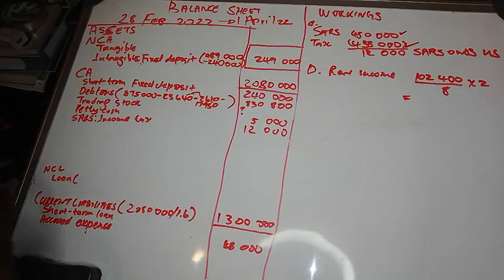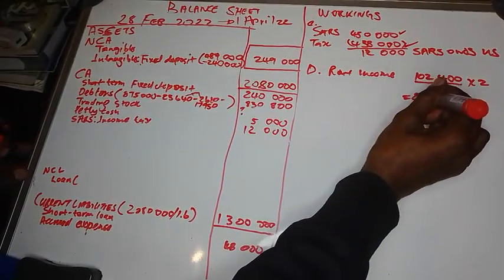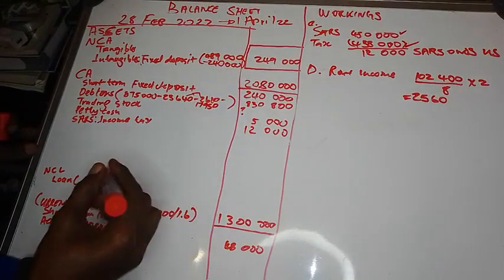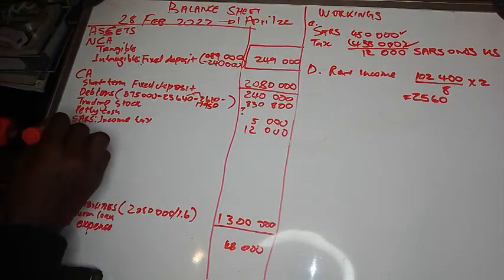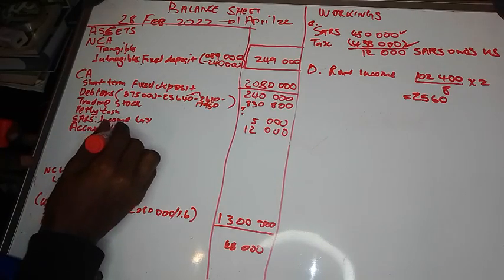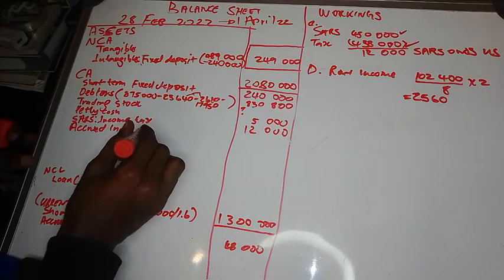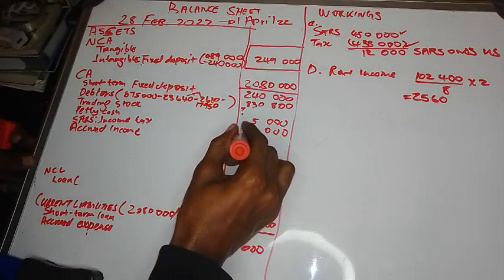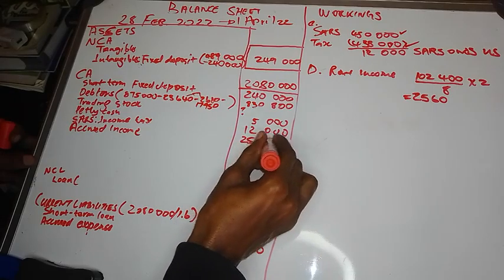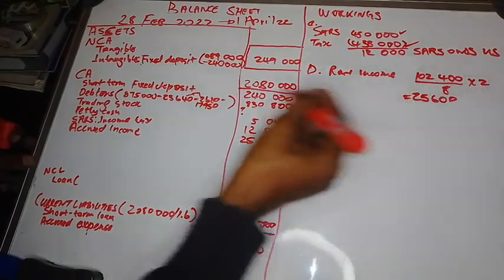Then we say times 2, because 2 months were not paid, 25,600. So 25,600 is accrued income. It's income that was not received, which was supposed to be received. Accrued income, it's 25,600. Sorry, this is 600.